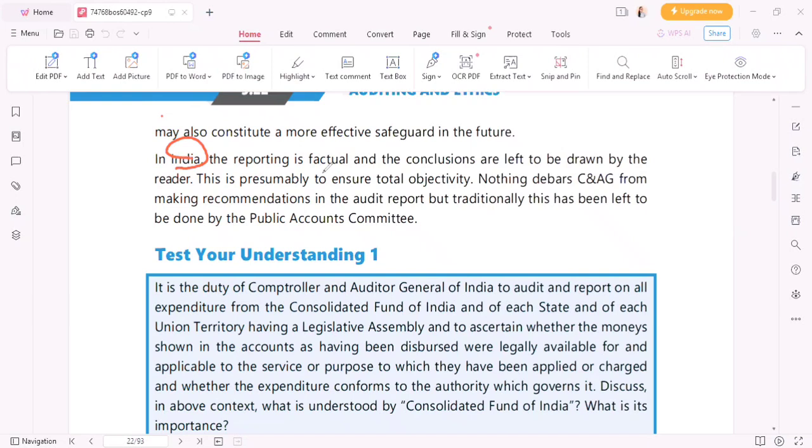In India, the reporting is factual. Factual means what? Based on the facts, right? And the conclusions are left to be drawn by the reader. So whatever the reporting things are, those are on the basis of the facts. But whatever the conclusions are to be, they are based on the reader. Reader means what? The user of such financial statement, right?